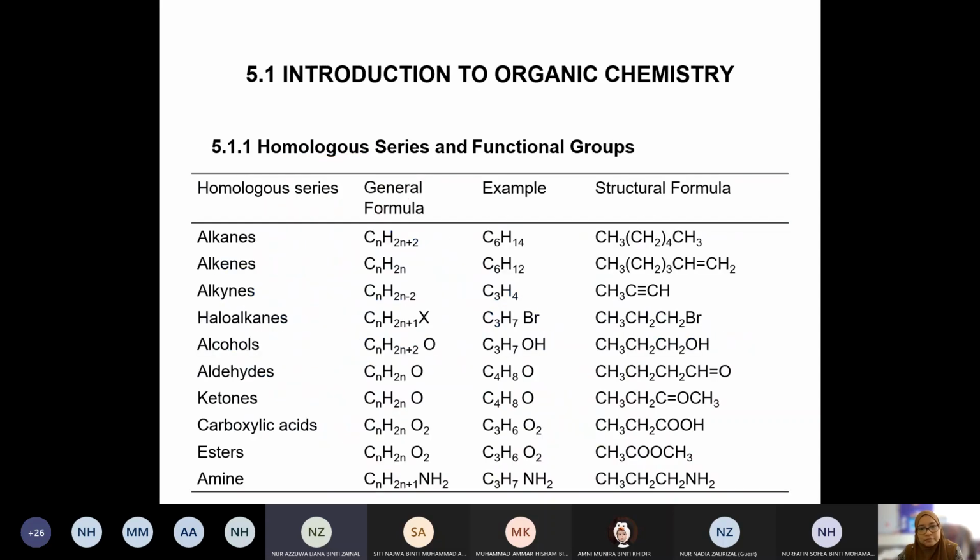Right, so these are homologous series, guys. These names are considered homologous series. These are not functional groups. Faham? Don't get confused. What you call alkane, alkene, alkyne, alcohol, aldehyde, these are all homologous series. Alright, so these are the general formula, example, and the structural formula of it.